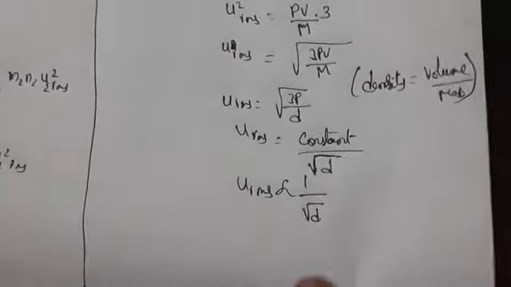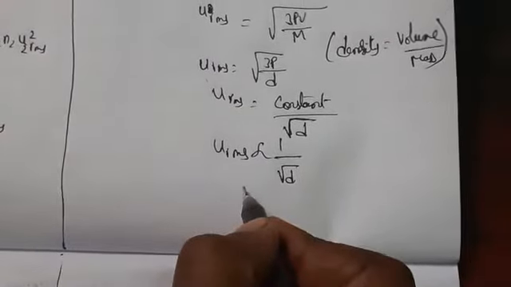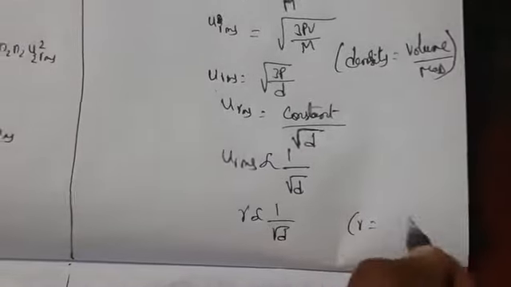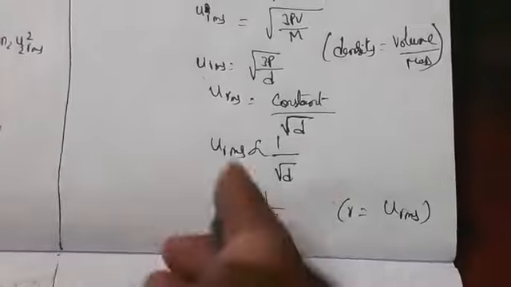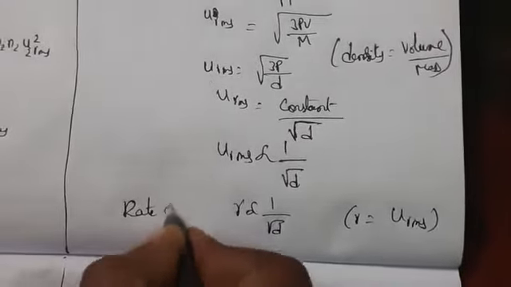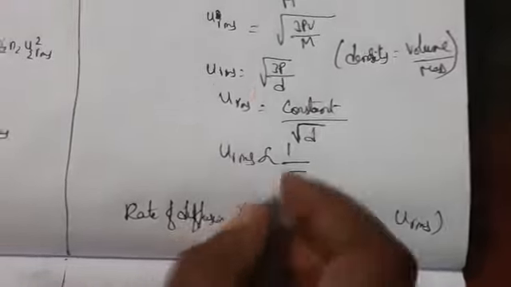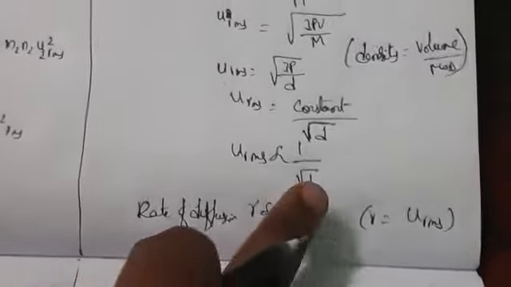We can say at constant temperature and pressure, this u RMS can be taken as R, which is proportional to 1 by root D, where R is equal to u RMS. So R indicates the rate of diffusion of a gas at constant temperature and pressure. That's why I have taken 3P as constant, which is inversely proportional to the square root of its density. We call it Graham's law.